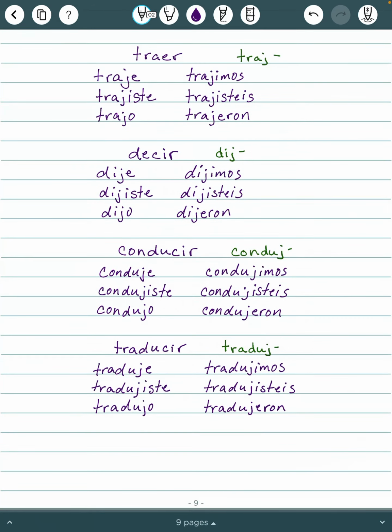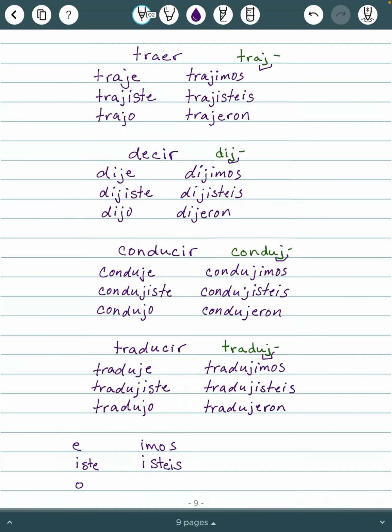And then let's take a look at these J stems. So traj, dij, conduj, and traduj. So with these specific stems, the ones that end in a J, we learned that we had our third set of verb endings, e, iste, o, imos, istes.